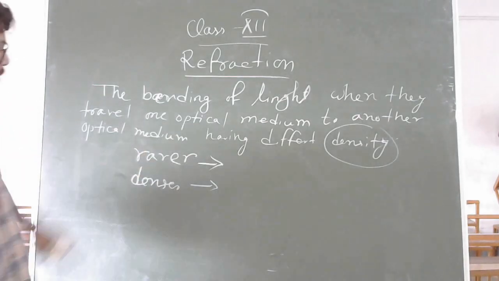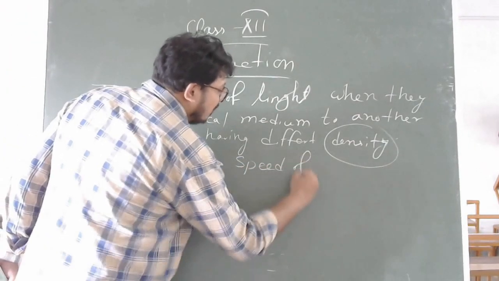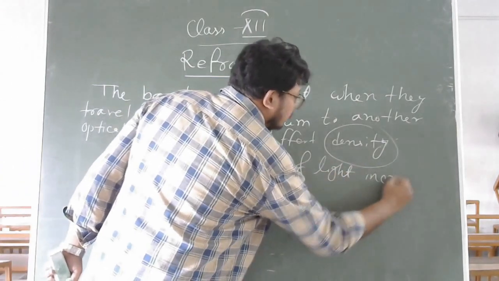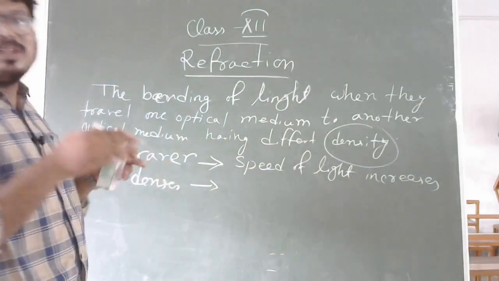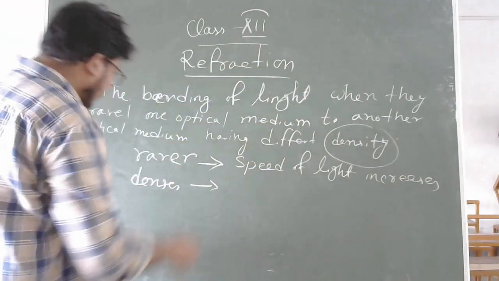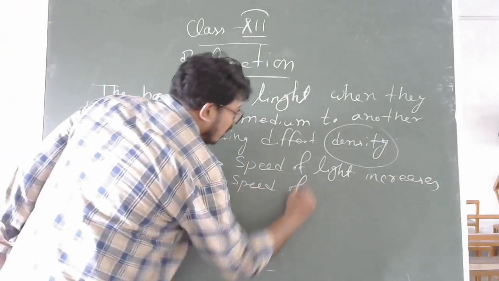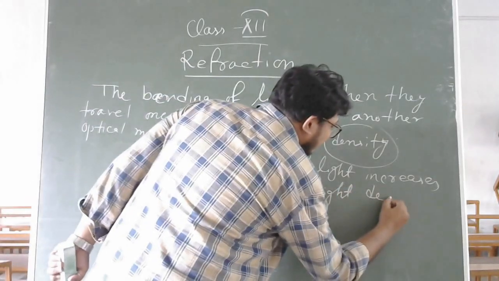In rarer medium, the speed of light increases. In rarer medium, light can travel very fast. Whereas in case of denser medium, the speed of light decreases.